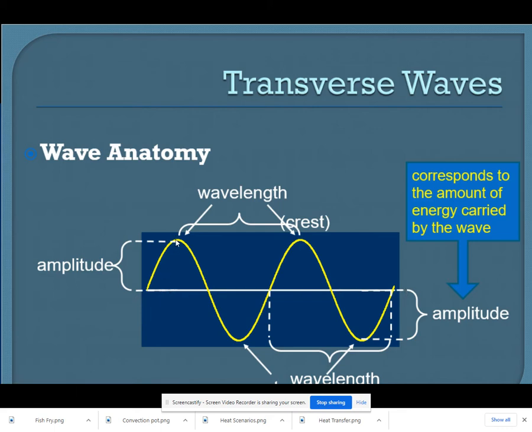The mountaintops here are called crests. There's one here, there's one here. The bottom part, you can't really see it, it's called... the valley. Sorry, not rest, excuse me. This is rest. This is called a trough. My apologies. I'll say that again. The mountaintop is called a crest. The valley here is called a trough.